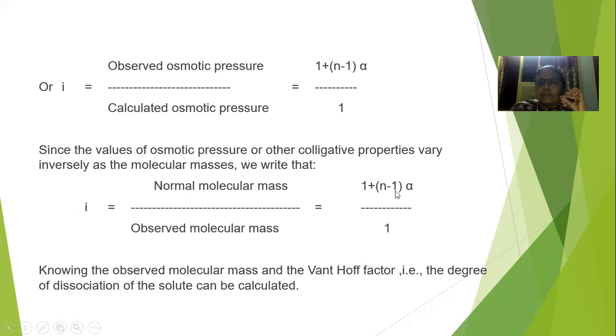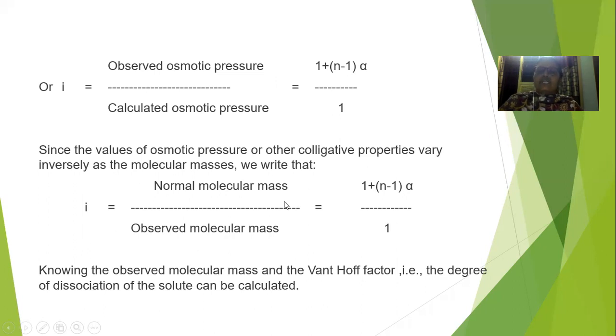Here, 1 plus (n minus 1) times alpha is the total number of moles after dissociation, and 1 is the number of moles before dissociation. So this is the calculation of the i value based on the total number of moles of a solute after dissociation and before dissociation. This will be used for the calculation of the molecular mass of a solute. Once we know the original molecular mass and the observed molecular mass, if we take a ratio, then we can find the Van 't Hoff factor.